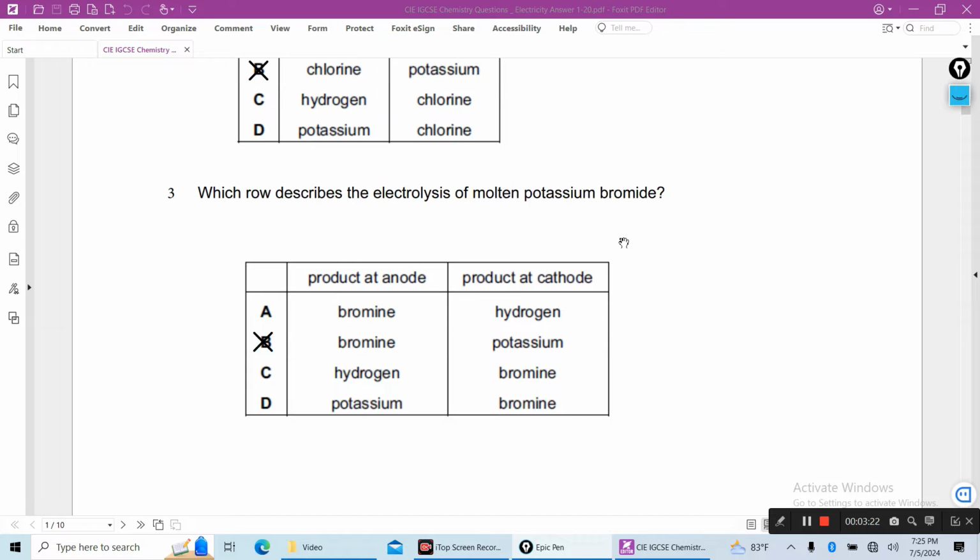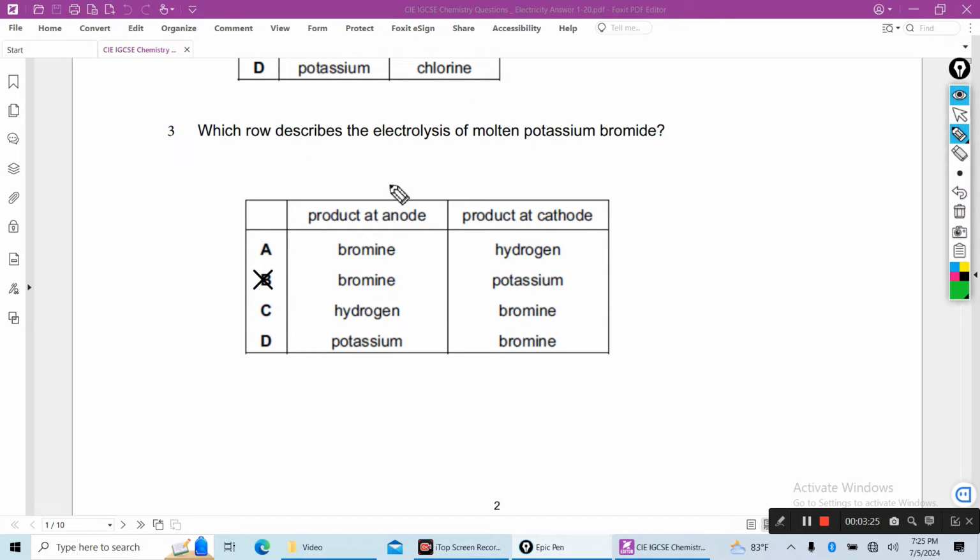Next, number 3, which row describes the electrolysis of molten potassium bromide? Same, molten. As it is molten ionic compound, metal will be produced at the cathode. So here potassium will be the answer.